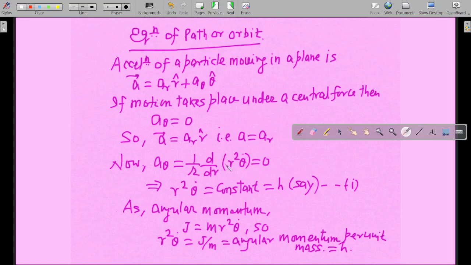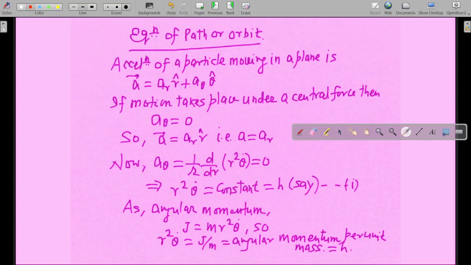Now 1 by r will go to the right-hand side, so it will become 0. And d by dr: as r cannot be infinity, this particular quantity 1 by r cannot be 0. So only this particular quantity has to be 0. As this quantity has to be 0, r square theta dot has to be constant, because only the differentiation of a constant yields 0.